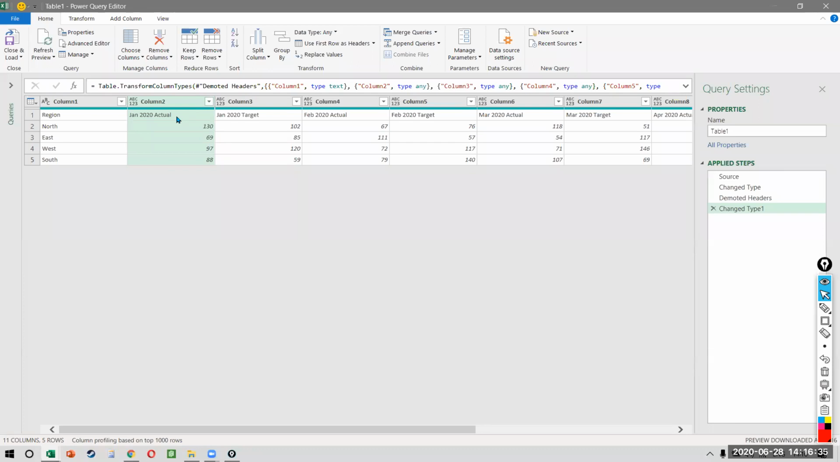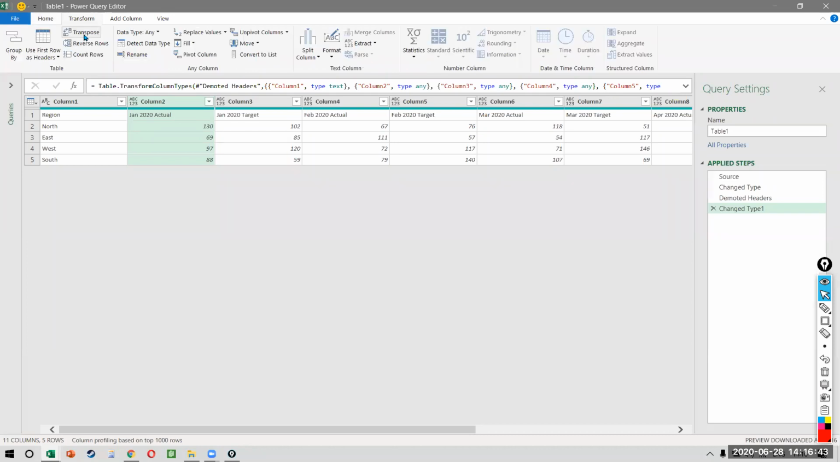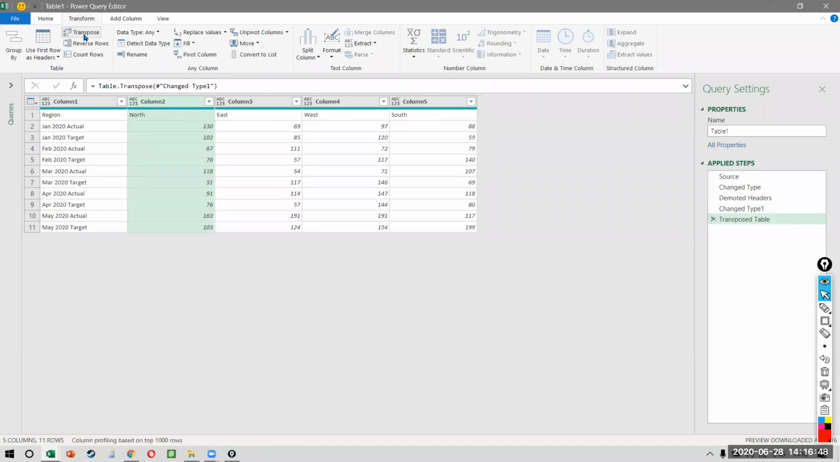Why? Because I want to do some data transformation on the header. How can I make some transformation if it is a part of the header? Now I want to transform my data, which is transpose. If you notice, the data is looking a lot better now. Now we have a column that has the month and actual target in it, but this has to be split. Remember, the month should be in one column and the type should be in a different column. Then north, east, west, south should not be in different columns. They should be one below the other.